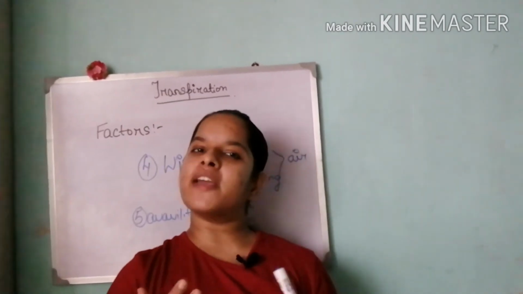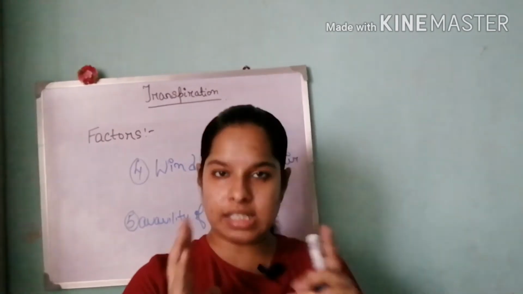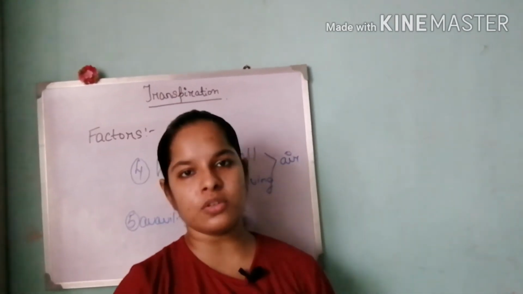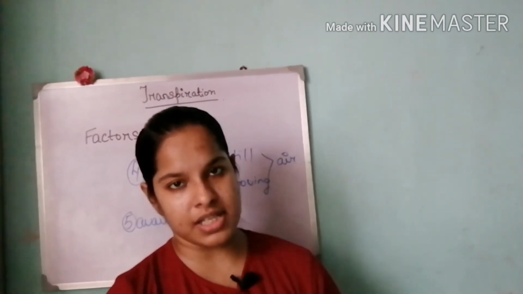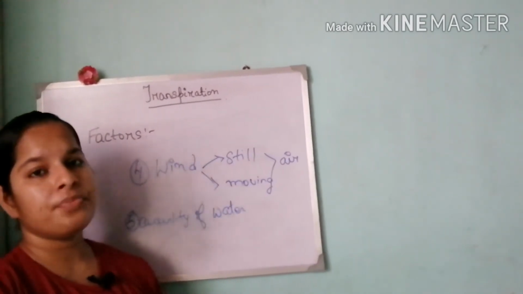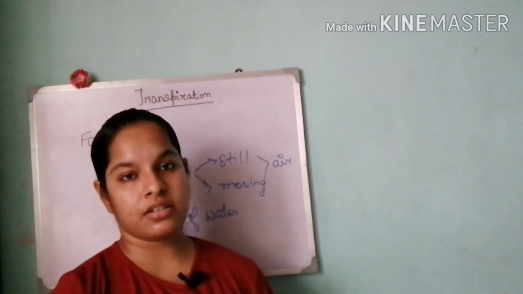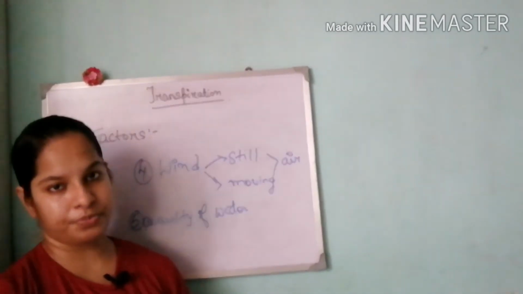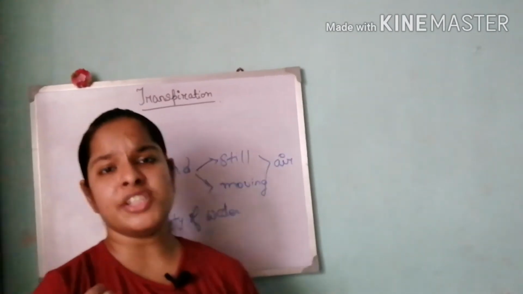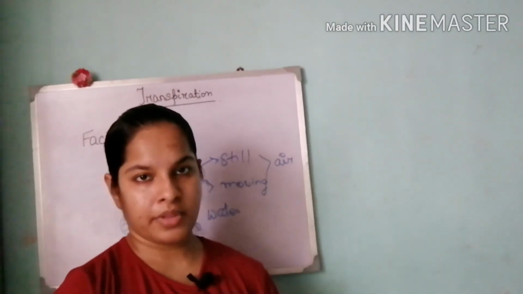So basically today we have discussed what is transpiration, the modes of transpiration, the 3 modes, that is stomatal transpiration, cuticular transpiration and lenticular transpiration. Then we have discussed the factors affecting the rate of transpiration. Basically the climatic factors are involved in controlling the rate of transpiration.